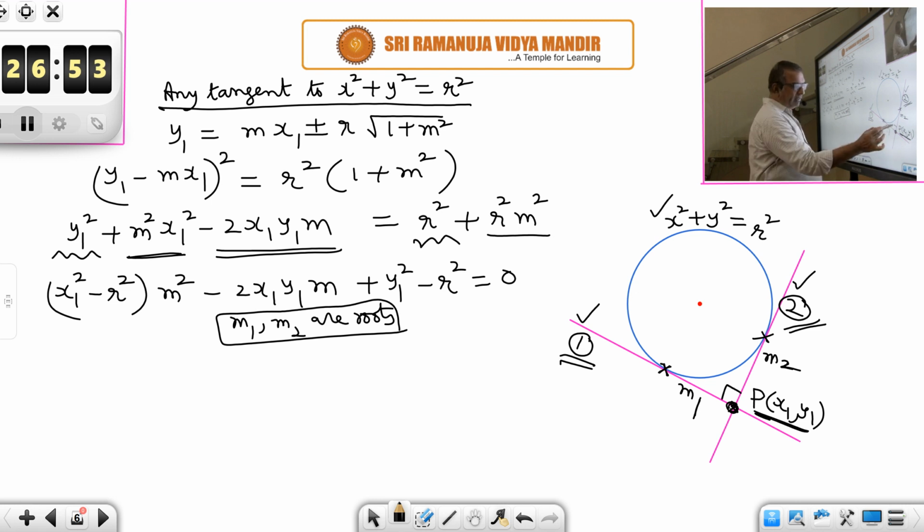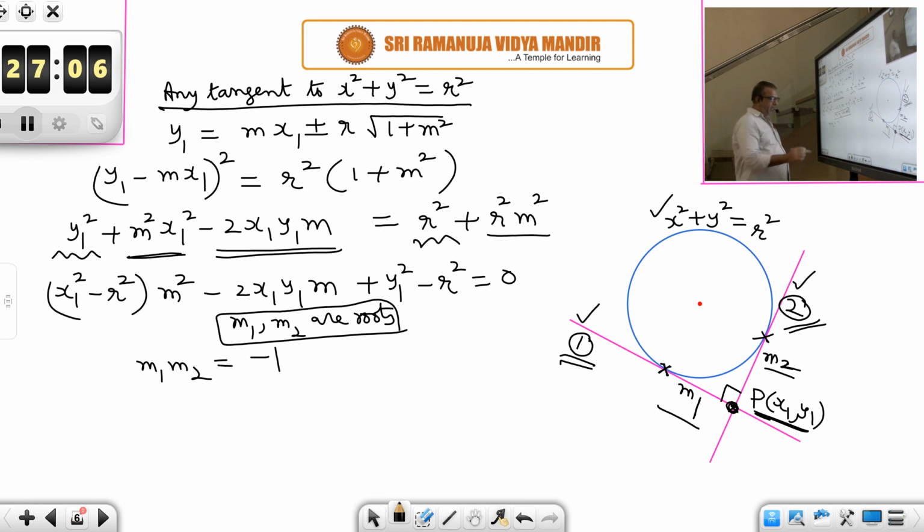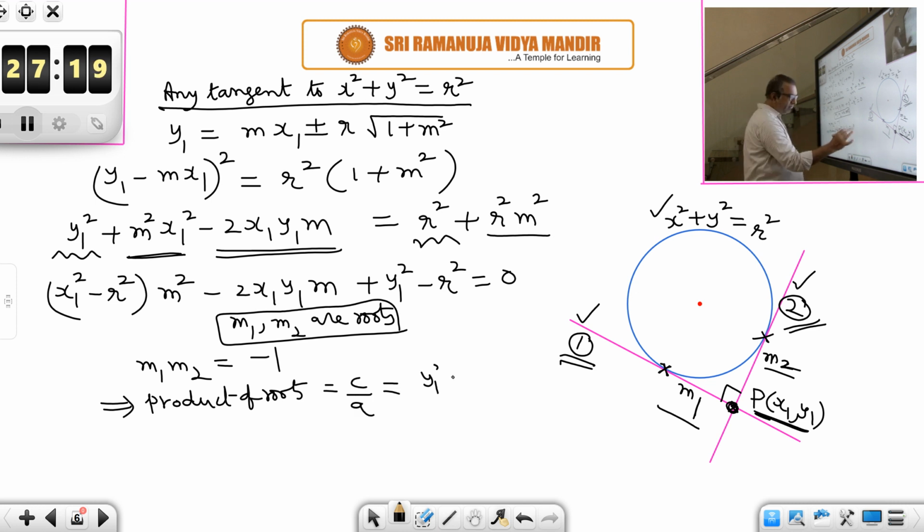But here the angle is 90 degrees, so the two lines are perpendicular. So m1, m2 are slopes of perpendicular lines. Therefore m1 m2 must be equal to -1. That means the product of the roots of this quadratic equation is -1. But product of the roots is what? C by A, formula. What is C here? Constant term, y1² - r². By A, the m² coefficient, x1² - r². This should be equal to -1.